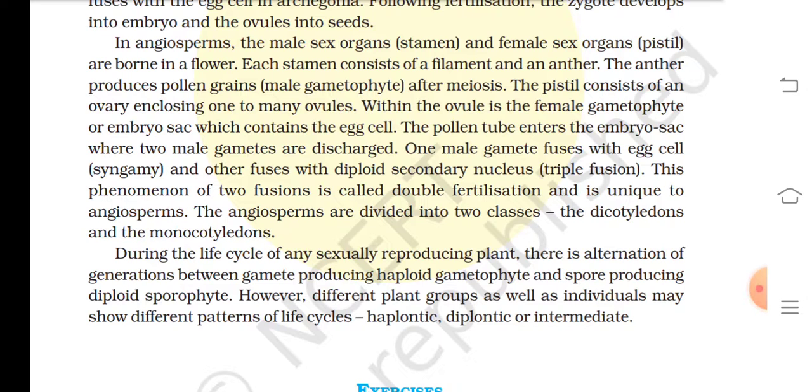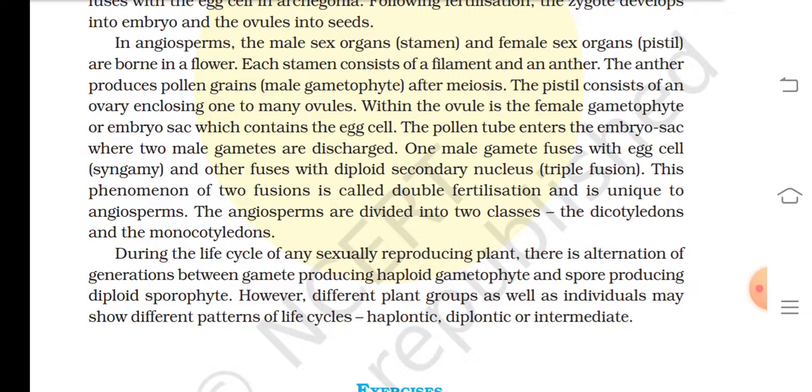Within the ovule is the female gametophyte or embryo sac, which contains the egg cell. The pollen tube enters the embryo sac, where two male gametes are discharged. One male gamete fuses with egg cell, that is called syngamy, and the other fuses with the diploid secondary nucleus, that is triple fusion. This phenomenon of two fusions is called double fertilization and is unique to angiosperms.